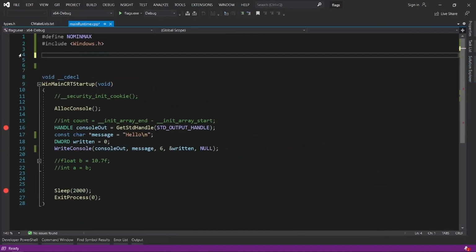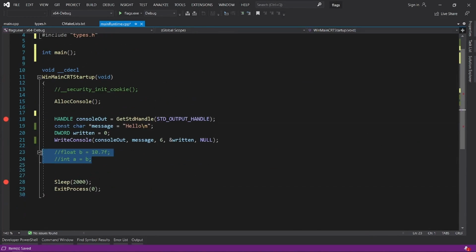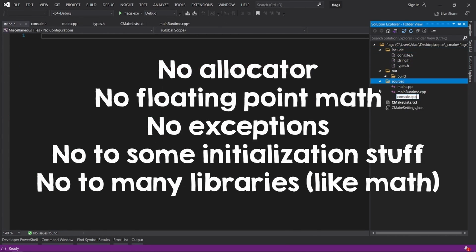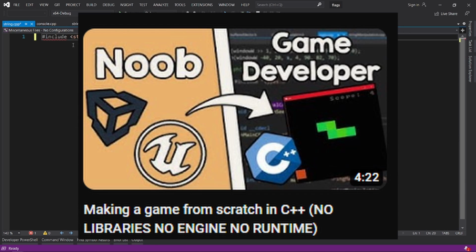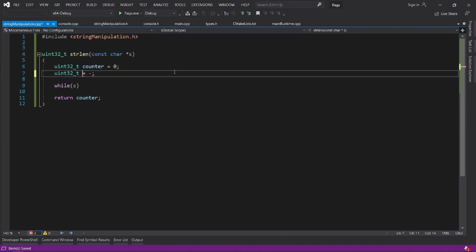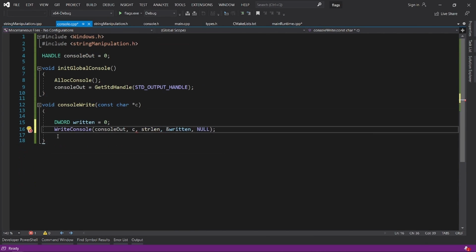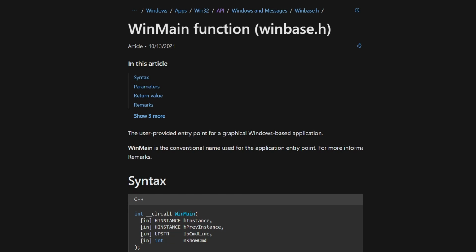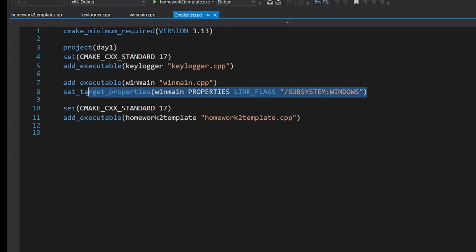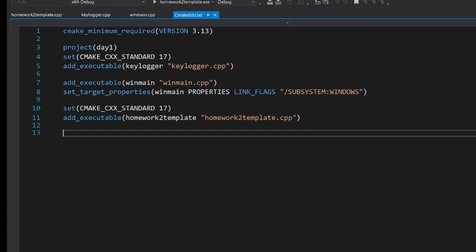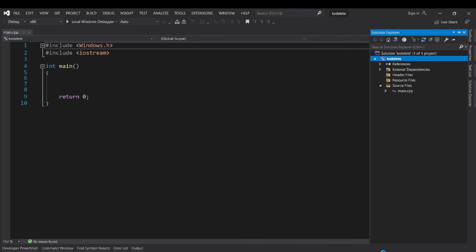It is possible to write this function yourself, and that means saying no to a lot of C++ features. You can check this video if you are interested in that, but right now we want something else. We want to tell the C++ runtime library to use WinMain as the entry point. This is the entry point of a graphical application in Windows, according to Windows documentation. If you use CMake, this is the line that you want to add, and if you just use a Visual Studio solution, this is the setting that you want to change.